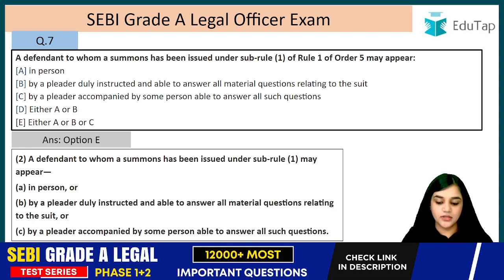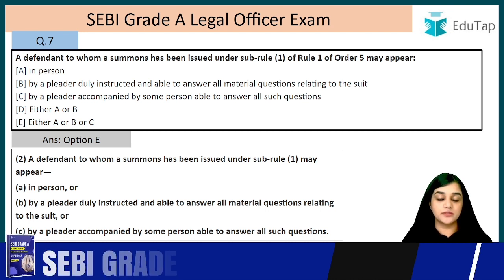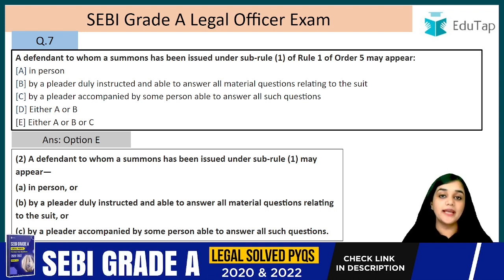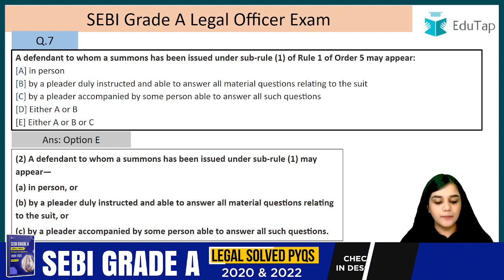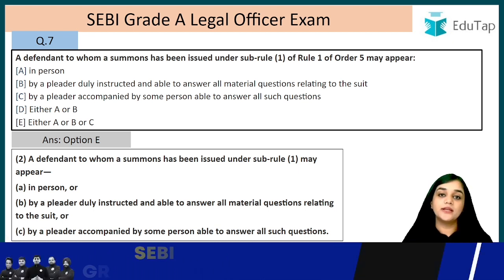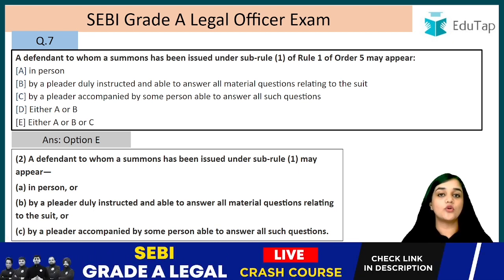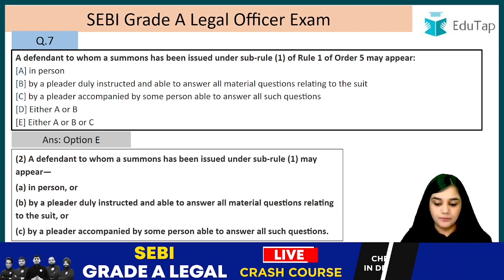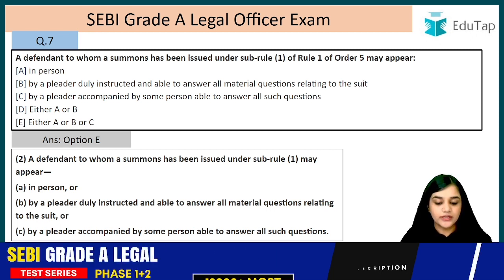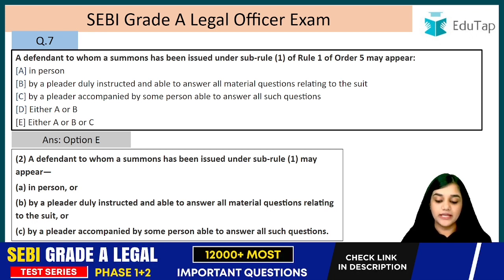He may appear in person or by a pleader duly instructed and able to answer all the material questions relating to the suit. Or his pleader can also appear on his behalf, who is instructed properly and has all the information that is required. Or by a pleader accompanied by some person able to answer all such questions, or the pleader can be accompanied by any such person who can answer all the questions on his behalf, right? So he can appear in person, or by a pleader duly instructed and able to answer all the material questions relating to the suit, or by a pleader accompanied by some person able to answer all such questions.